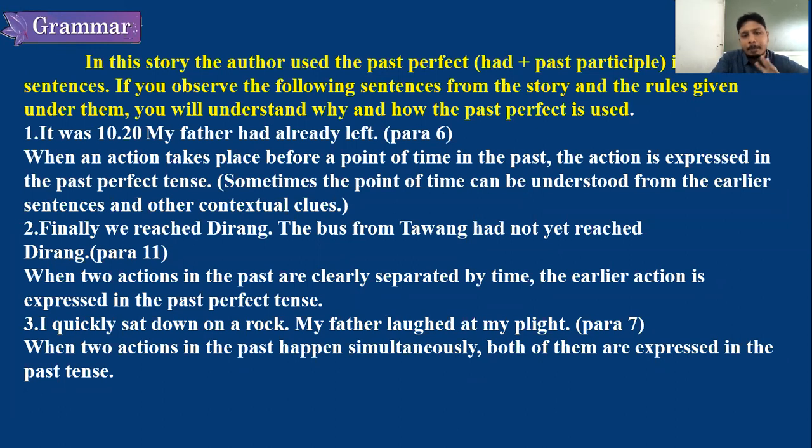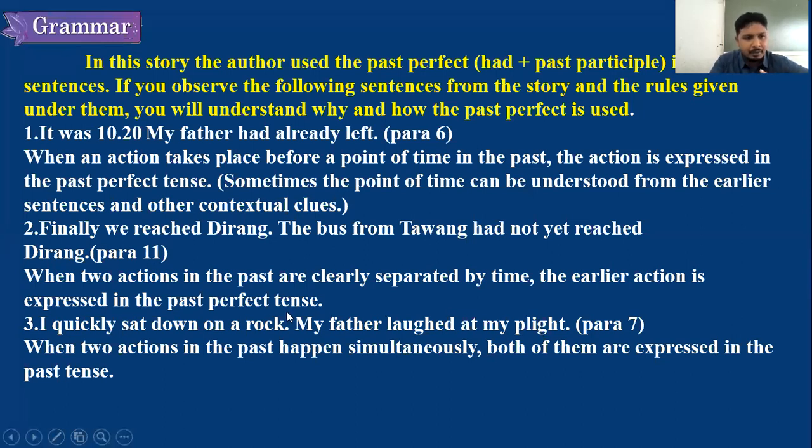So when two actions in the past are clearly separated by time, the earlier action is expressed in the past perfect tense. Okay. For example, we conducted exam or we conducted online class. The children had not yet joined. The students had not yet joined. That's the meaning. So had not yet joined is the earlier action, and conducted the online class is the second action. Now, I quickly sat on a rock. My father laughed at my plight. Plight means difficult situation or a pain.